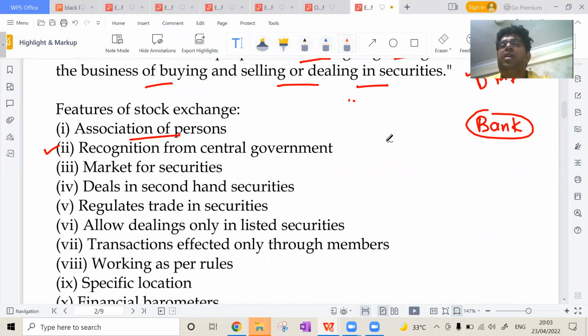Second is recognition from the central government. We have the National Stock Exchange. The Sensex and Nifty. Can anyone raise a hand and answer? Does anyone know what Sensex and Nifty are? Have you heard about Sensex and Nifty? No one? Ashutosh, have you heard about Sensex and Nifty? Okay, Ashutosh has just raised his hand.